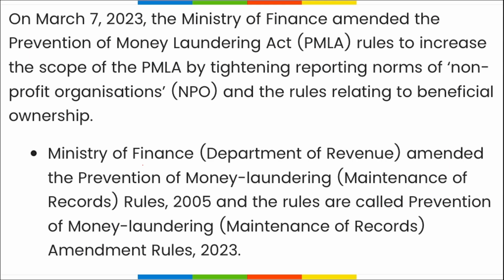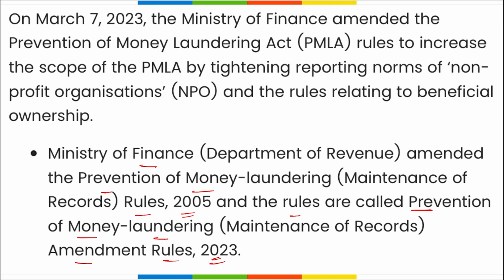Alright, this is important. Then apart from this, Ministry of Finance amended the Prevention of Money Laundering rules of 2005, and the rules are called Prevention of Money Laundering Amendment Rules 2023. Then here only you need to remember there is the Darpan portal. Alright, what is this?